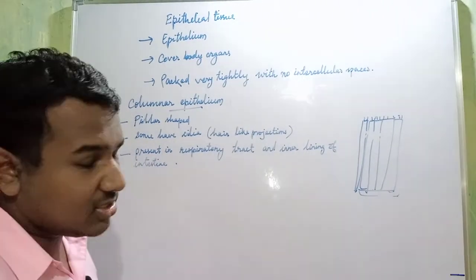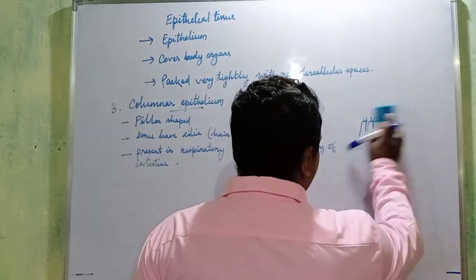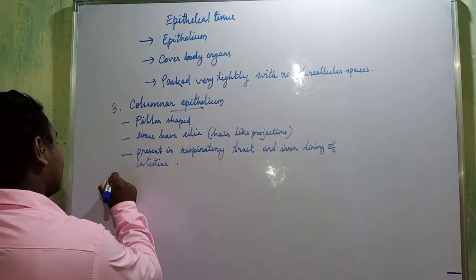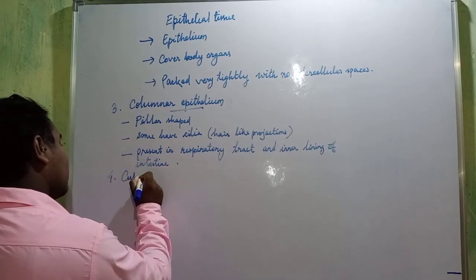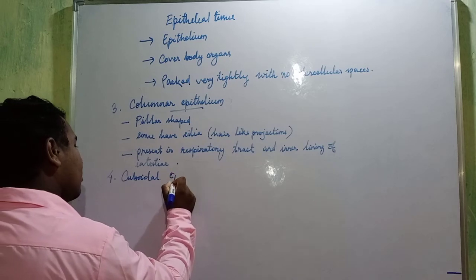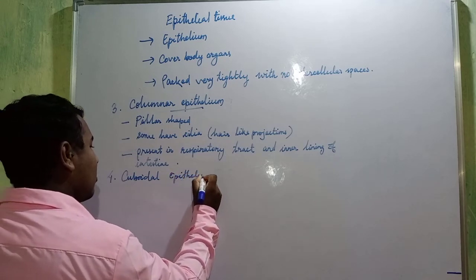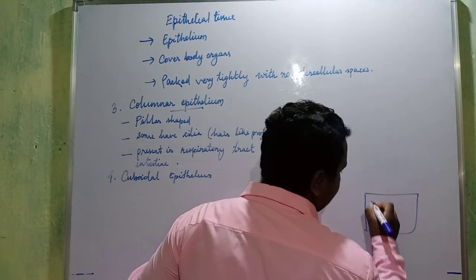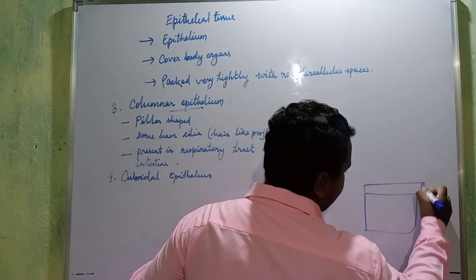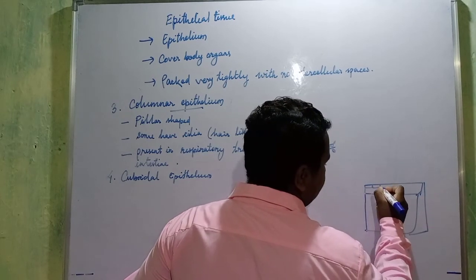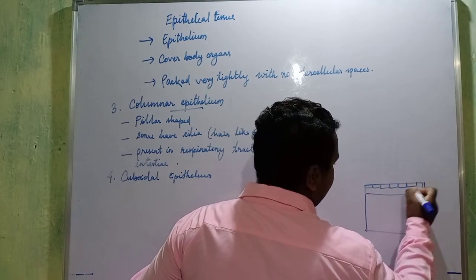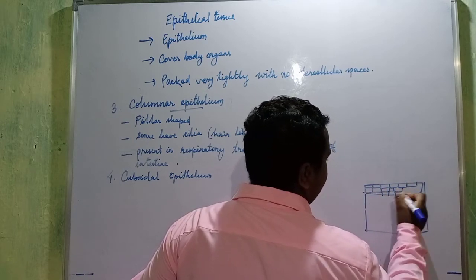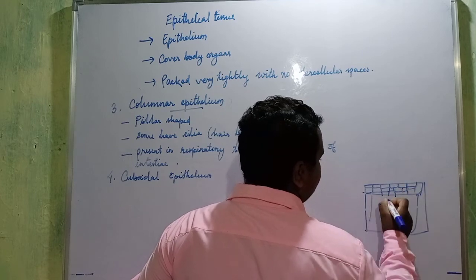Then the next type is cuboidal epithelium. Okay, it is cube shaped, means like this, like this. Here this is cube shaped. You will find cubes here, like this, like this.